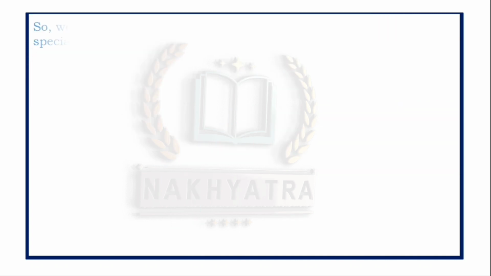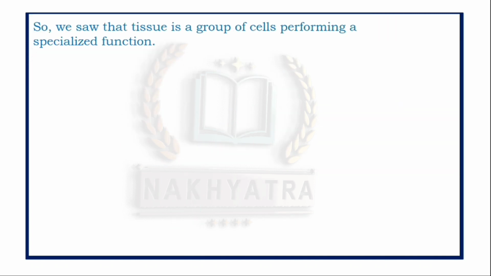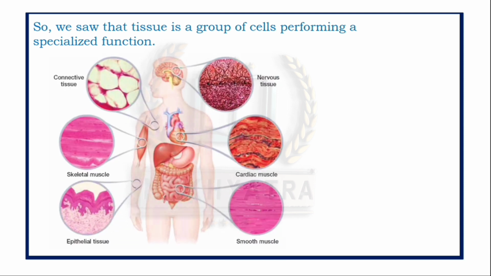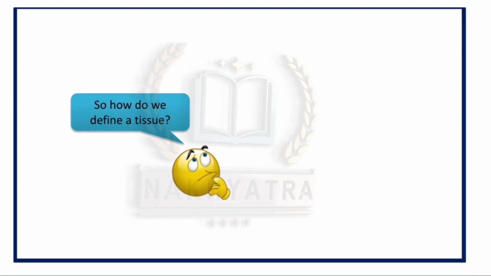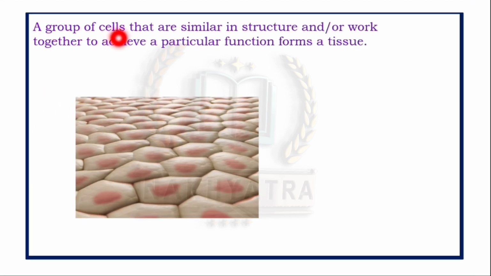Clear everyone? So we saw that tissue is a group of cells performing a specialized function. Now how do we define a tissue? A tissue is a group of cells that are similar in structure and work together to achieve a particular function. A tissue is a group of cells that have similar structure and function together as a unit. I hope everyone is clear now what a tissue is.